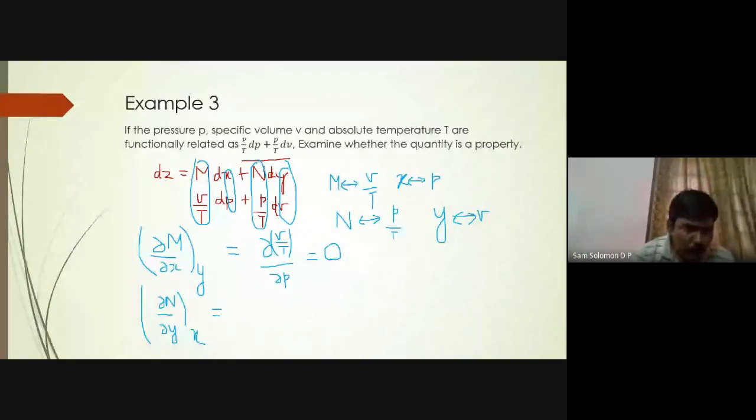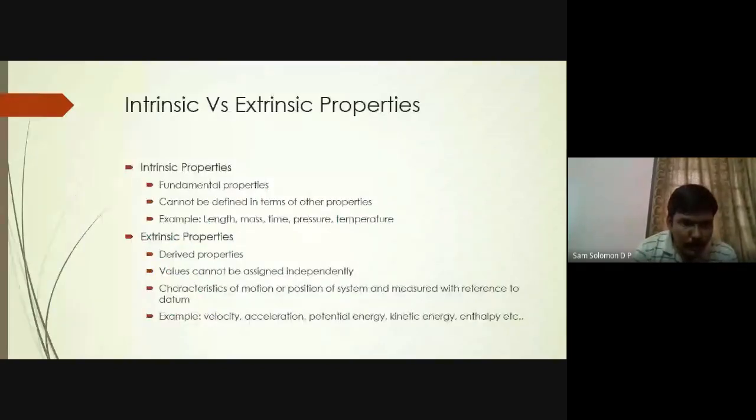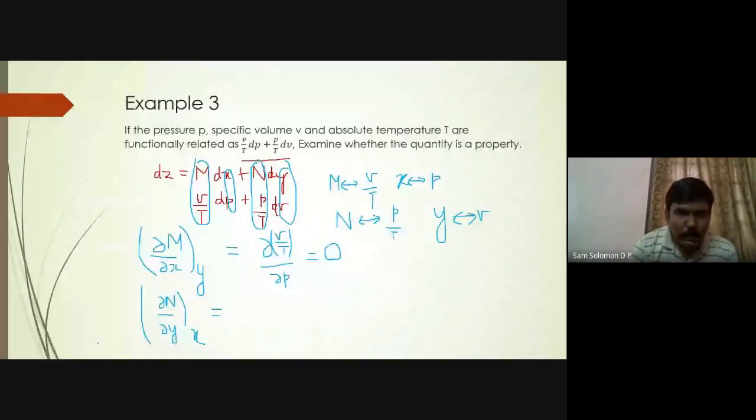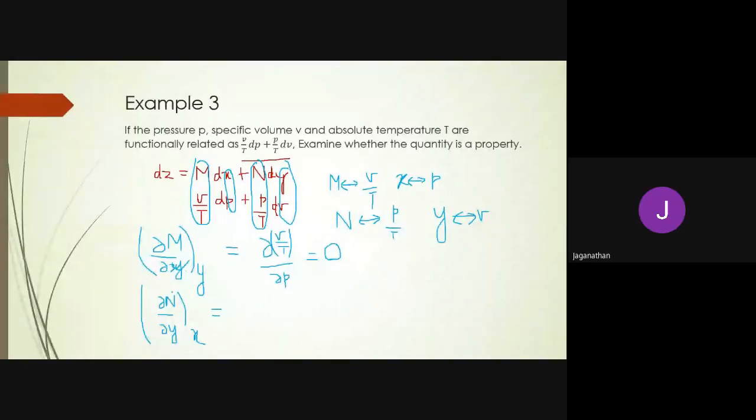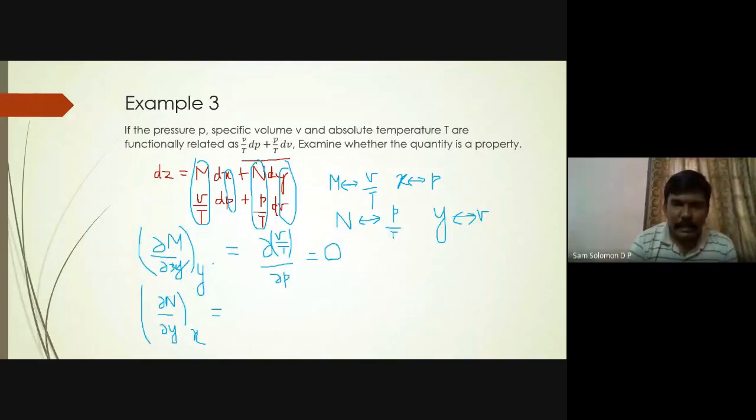Do we have an eraser here or something? This fellow is actually partial y, at constant x. The problem is I have to erase everything, I think.